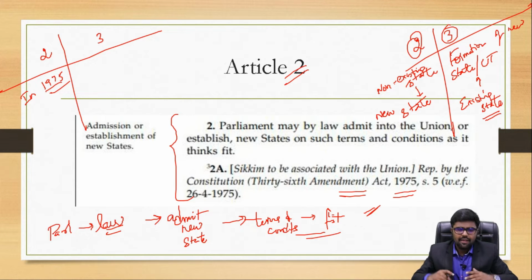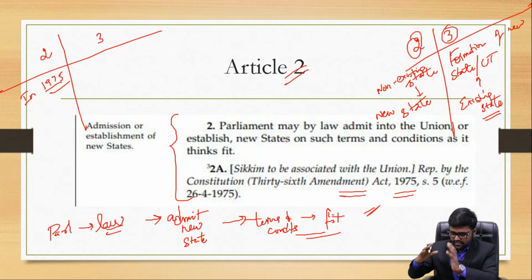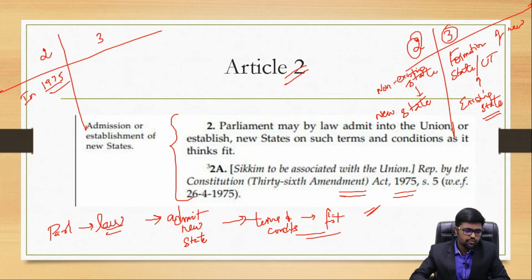But what I am trying to say is, if Parliament thinks that this is the term, this is the condition, and based on this I am giving the status of a new state to any territory, that is possible. That's what I am trying to figure out.